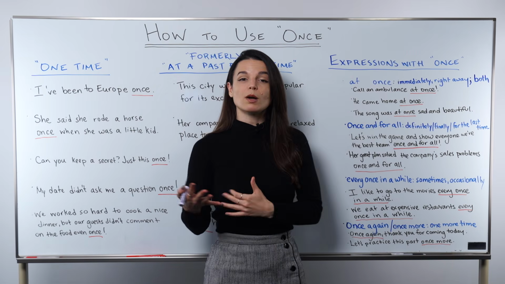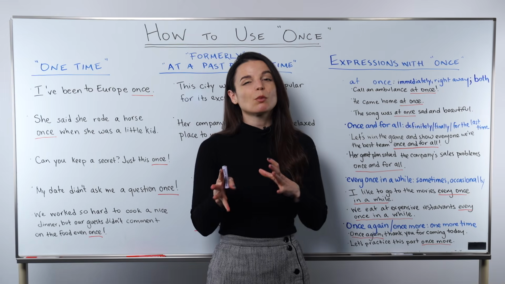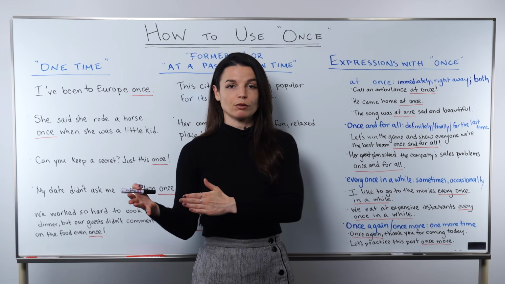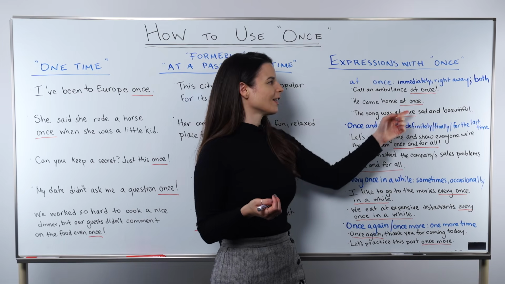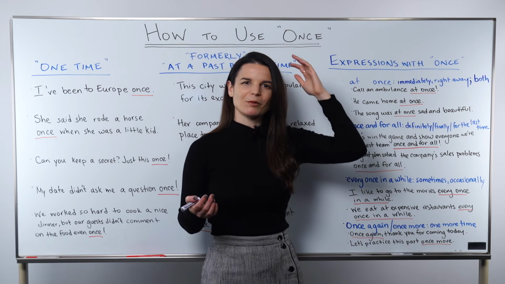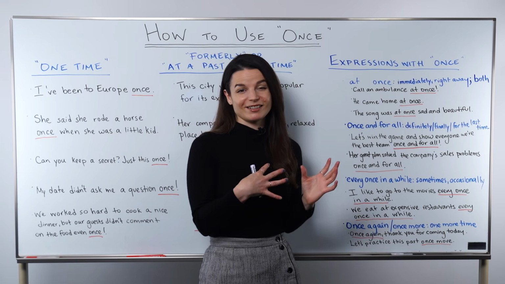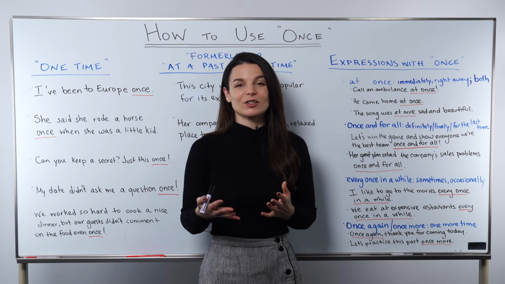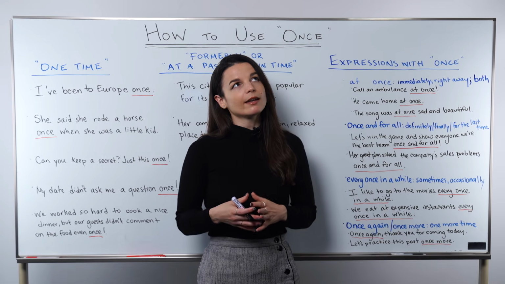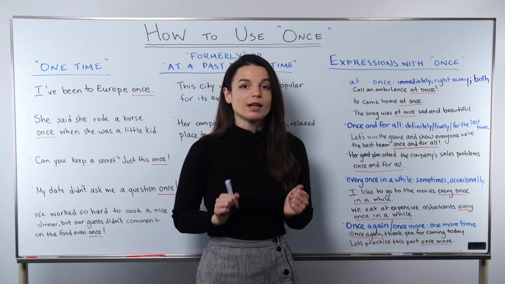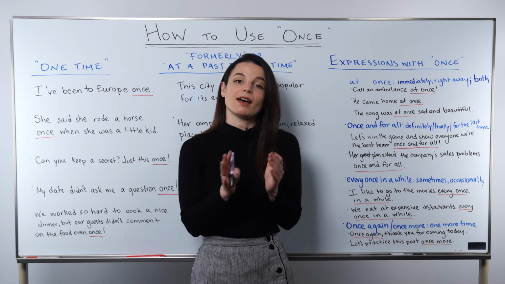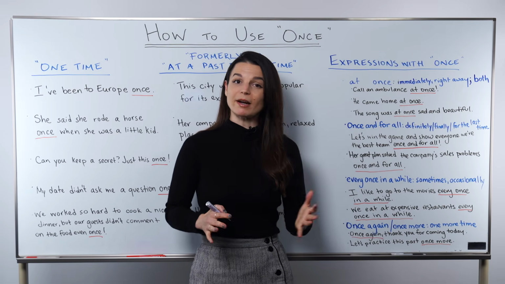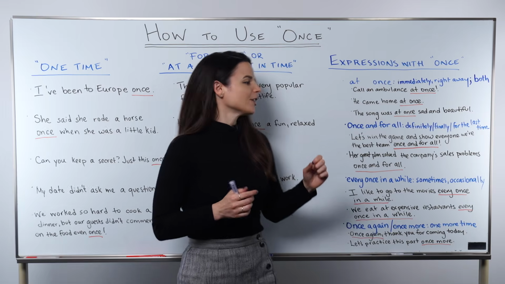The song was at once sad and beautiful. So this means both. The song was both sad and beautiful. If you look at this at once and think, does this mean immediately? Does this mean right away? It doesn't seem to make sense in this situation. Like, the song was immediately sad and beautiful? It sounds strange, right? So this at once is kind of like saying at the same time or simultaneously. The song was simultaneously sad and beautiful. Again, as I said, this isn't so commonly used today, but you might see it from time to time. Okay, let's move on to the next expression.